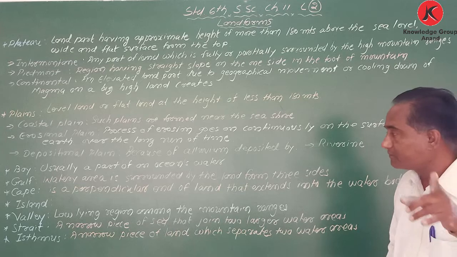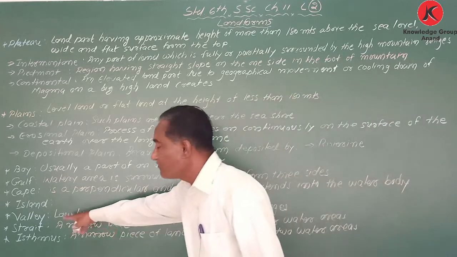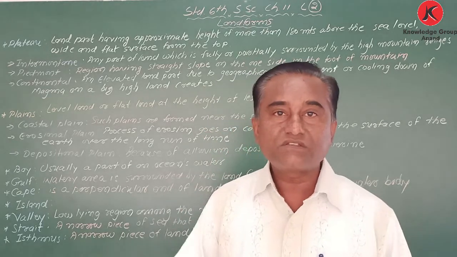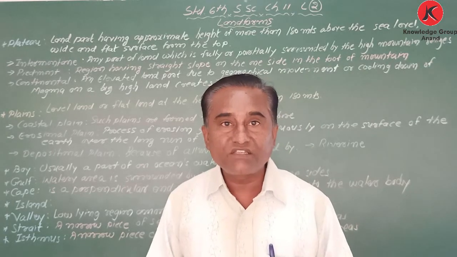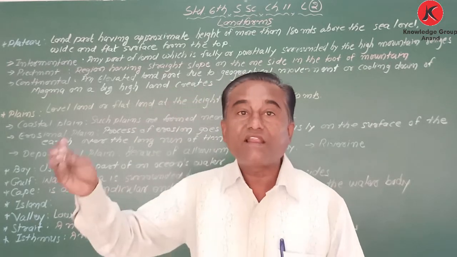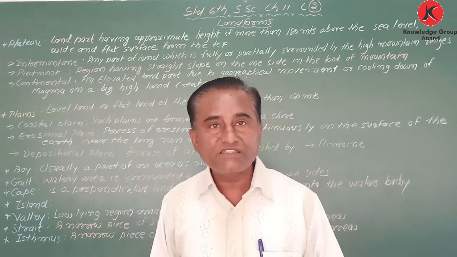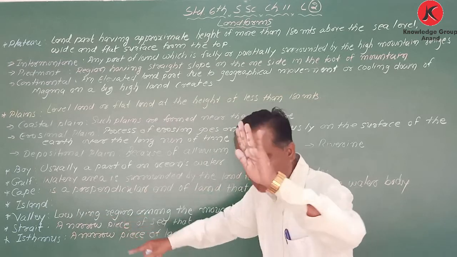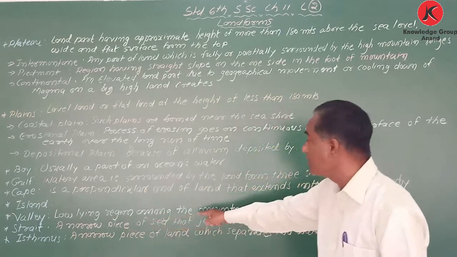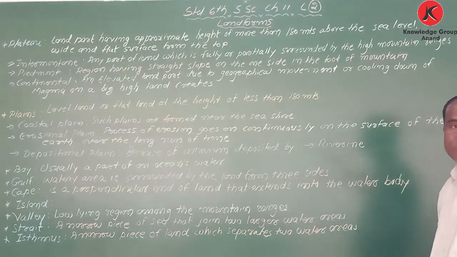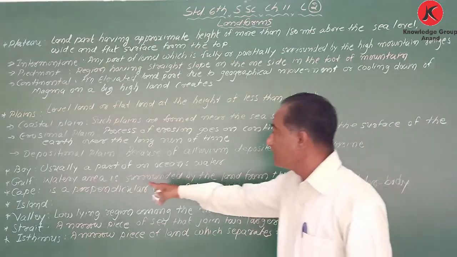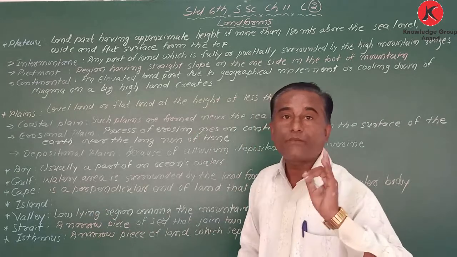Now, my dear student, what is called valley? Valley means a khind. When mountain ranges are there and a large deep part lies among them, that is called valley. The definition given is: low-lying regions among the mountain ranges are called valleys. Next one is Cape of Good Hope.